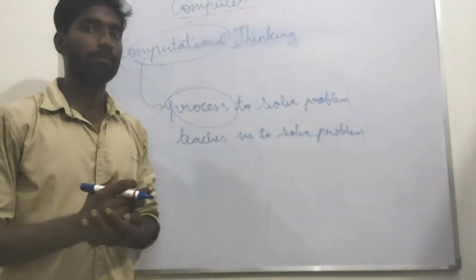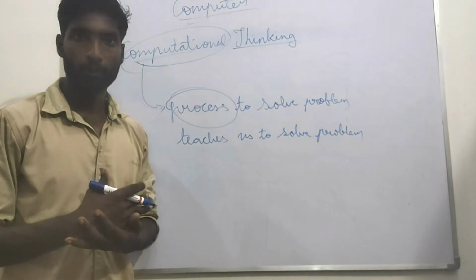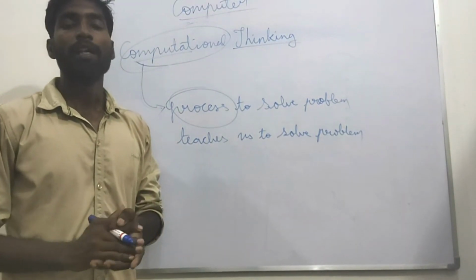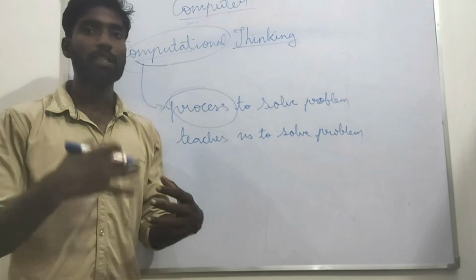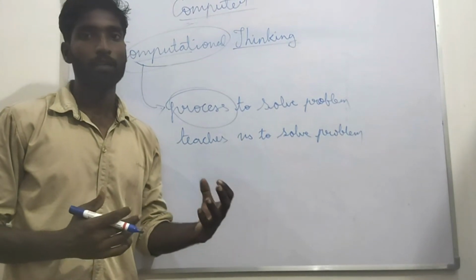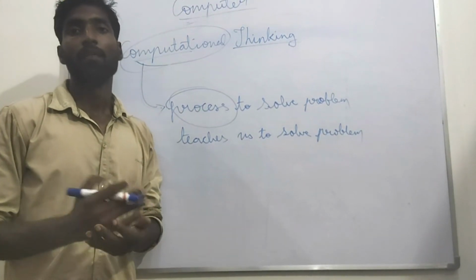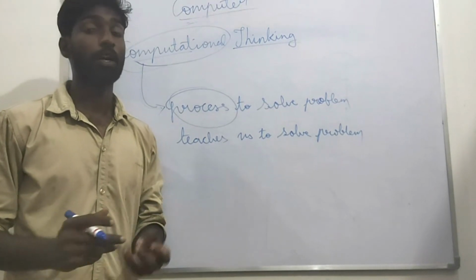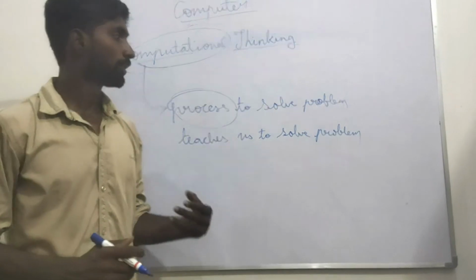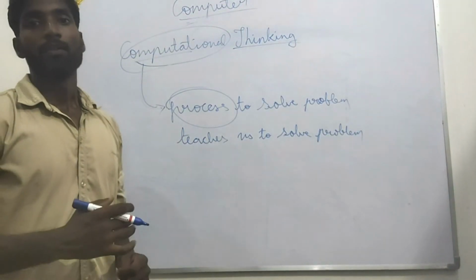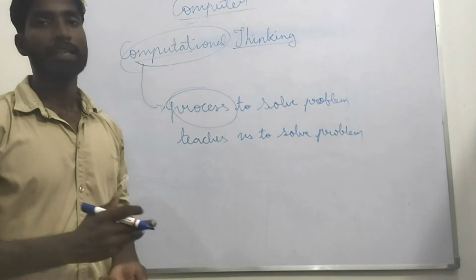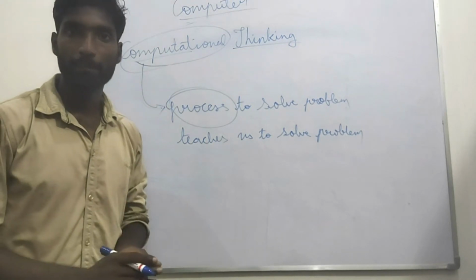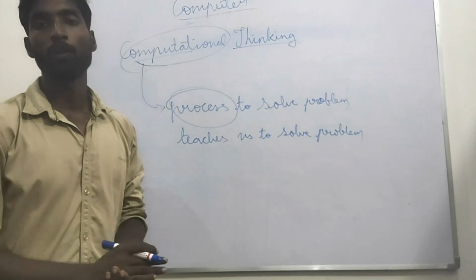As usual, we are humans, and the way we solve problems and the way a computer solves them, there is a difference. We will think one way, but how will the computer solve the problem? That is what we are going to see. In our book they have given one example. Regarding that example, we can see it tomorrow.